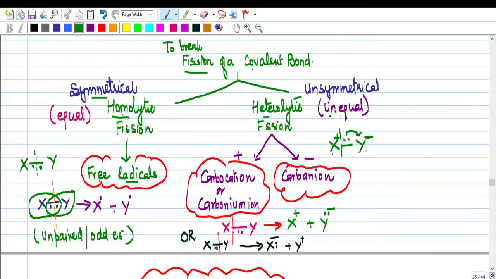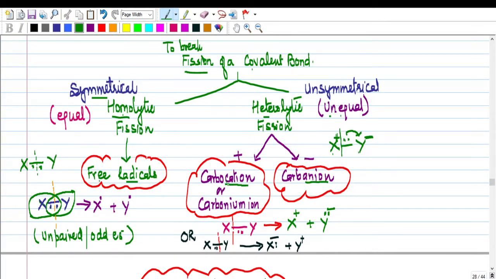Since we are dealing with organic chemistry, we call this carbocation and carbanion. Children, one interesting thing I would like to share. When I was teaching, one of my students, who was absent, copied the notes. The next day he came and said, "Ma'am, I have not understood what is carbocation." Even I was shocked. Carbocation? I said, "I have not taught." He said, "No, ma'am, you taught, I have it in my notes." I said, "Okay, show me." So he was pronouncing this as carbocation. But remember how you are going to pronounce it.